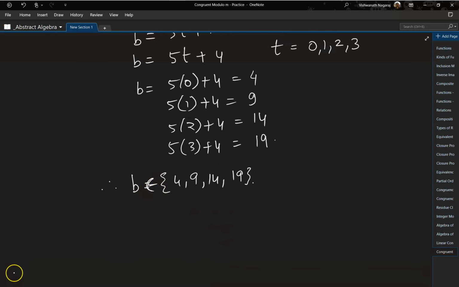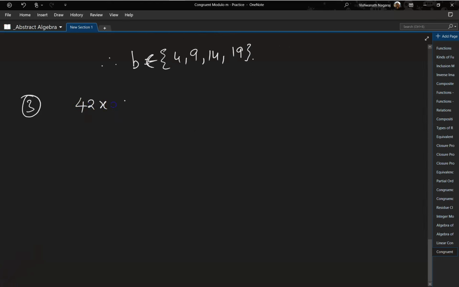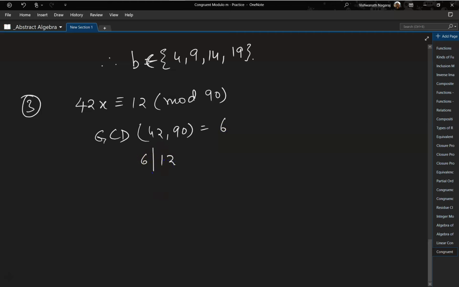Okay, let's do the next one. 42x is congruent to 12 mod 90. Okay, now GCD of 42 and 90 is equal to 6, and 6 divides 12.